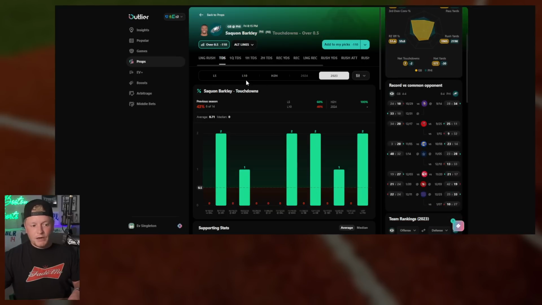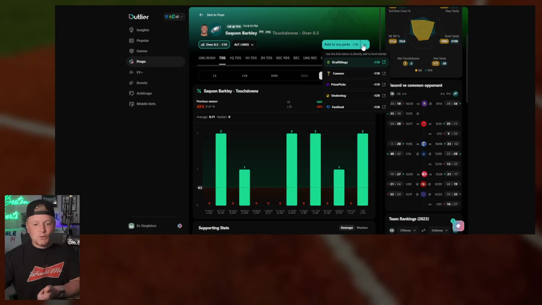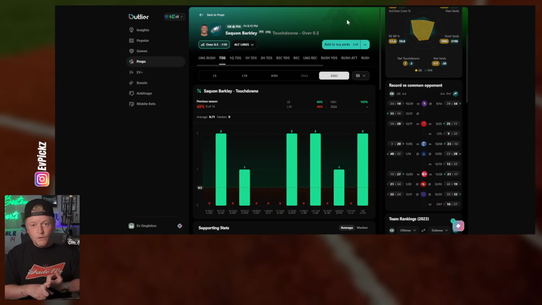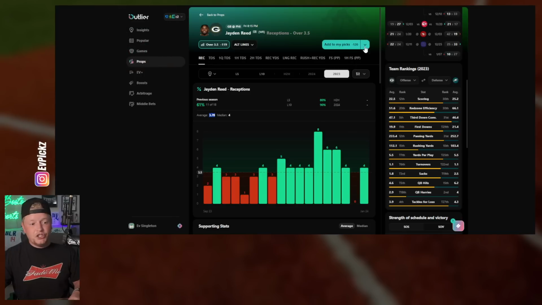Again, this is a spot in which I like his touchdowns as well, but kind of stinks that I did already get it at +100, but didn't have it in the video. I shared that in H to H, but didn't get it in this video. But overall, Saquon, over 2.5 receptions and scoring a touchdown, that could be passing or receiving, is going to be something that I like, as well as Jayden Reed over 3.5 receptions.